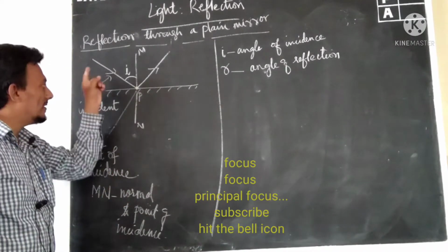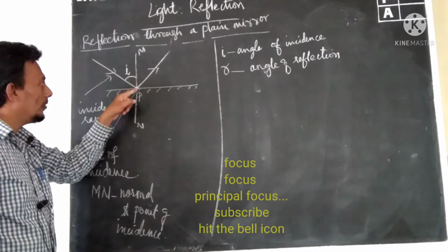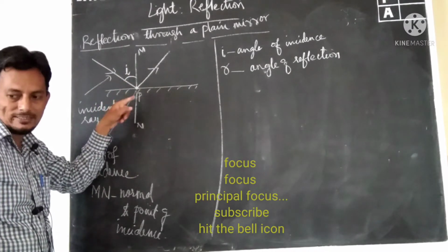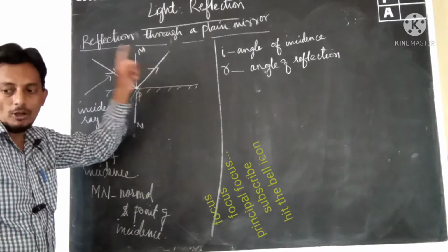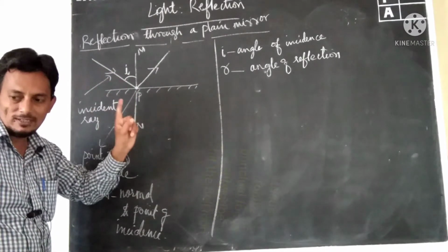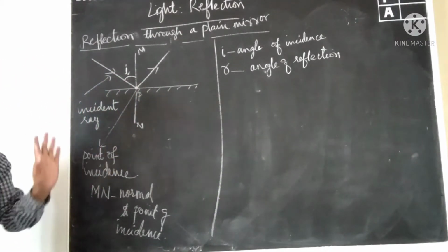That means the incident ray, the normal drawn at the point of incidence, and the reflected ray all lie in the same plane.